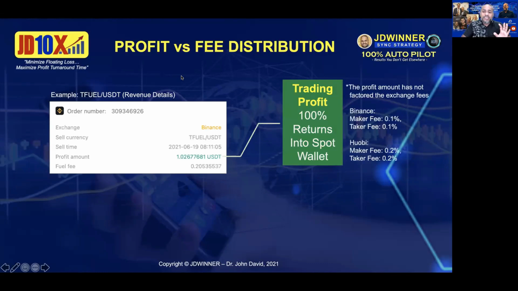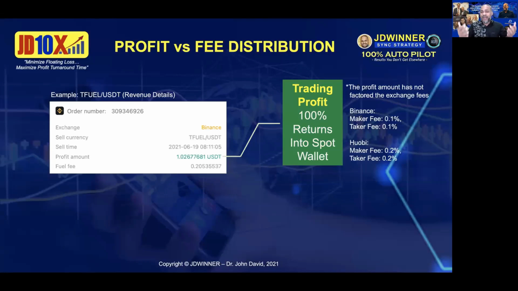So now, let me explain to you what happens here first. When the bot actually closes in profit, 100% of your profit goes back into your spot wallet. Please take note of that. The bot is not keeping any of your profit in the bot.